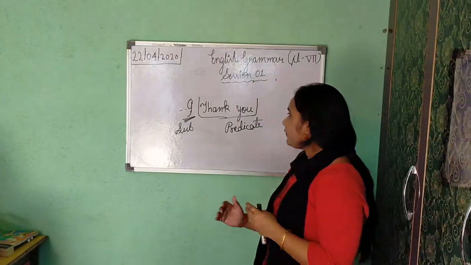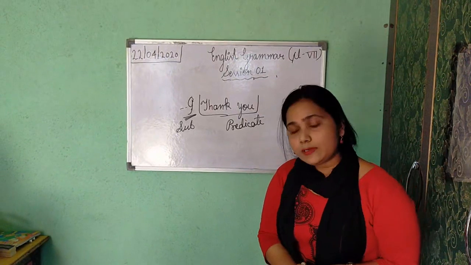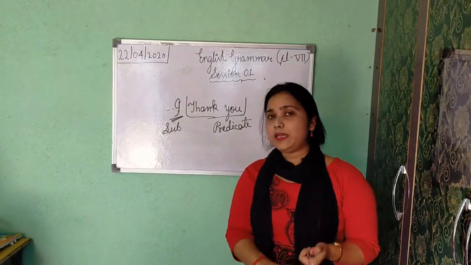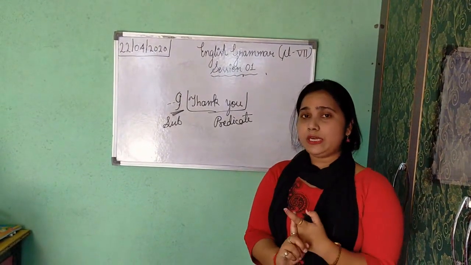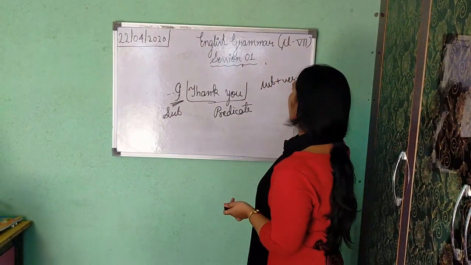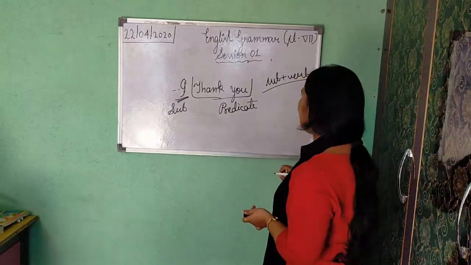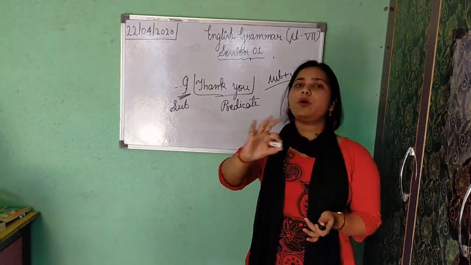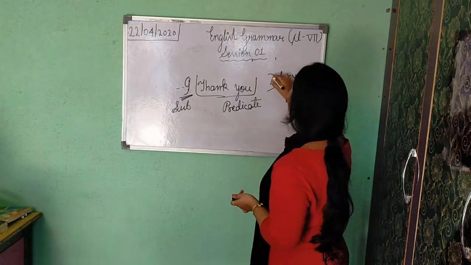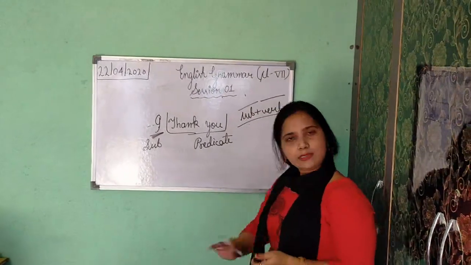Now after word, what is sentence? Sentence is a group of words which shows complete meaning or sense, and one more thing, it should show subject plus verb combination. Okay? Sentence should show complete meaning, it should show group of words, and it should show this condition too, subject plus verb combination. Three parts we have revised now.